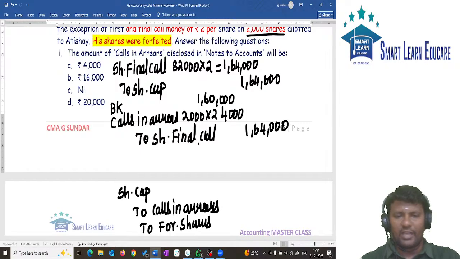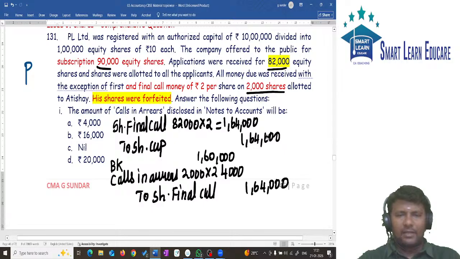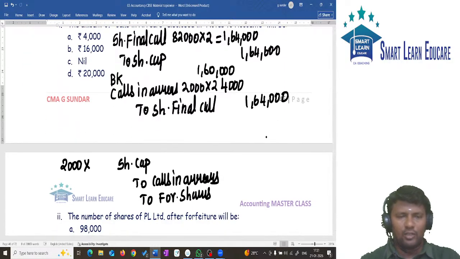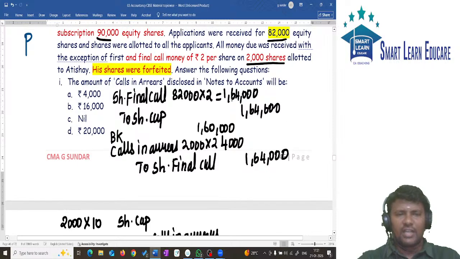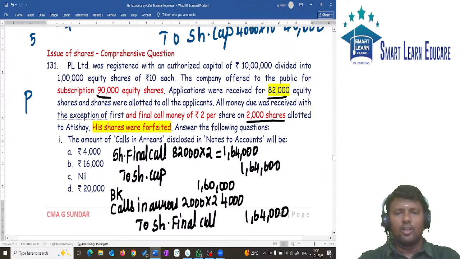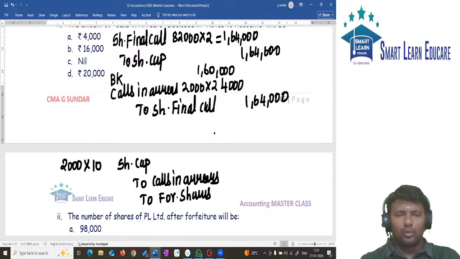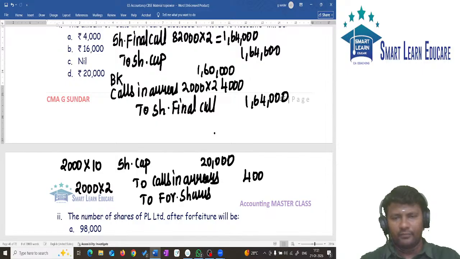Now observe very carefully. How many shares are forfeited? 2000 shares. Share capital should be debited with the called up value. In this question the shares are fully called up, because only the final call of 2 rupees is not paid. So 2000 into 10 gives 20,000. Calls in arrear: 2000 into 2 gives 4,000. Forfeited shares: 2000 into 8 gives 16,000.